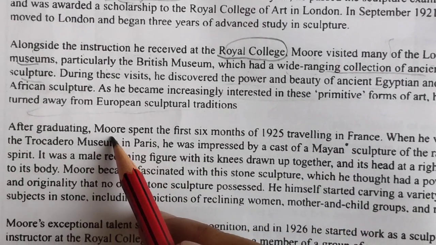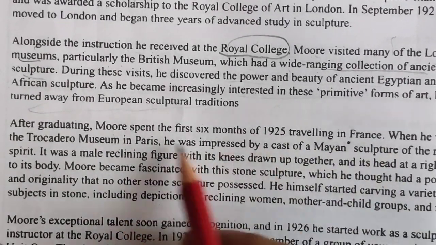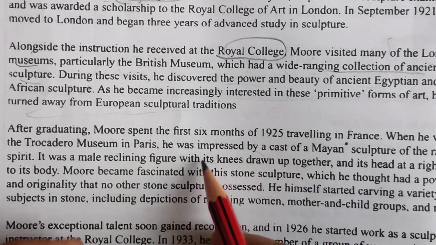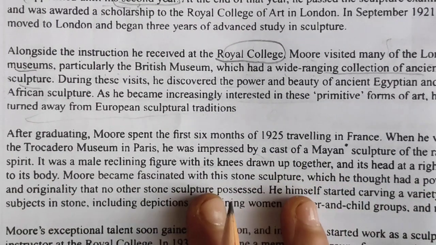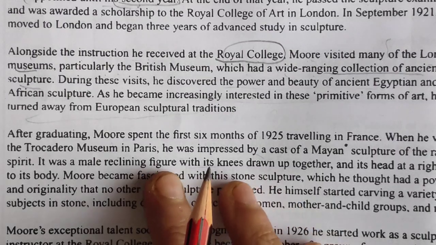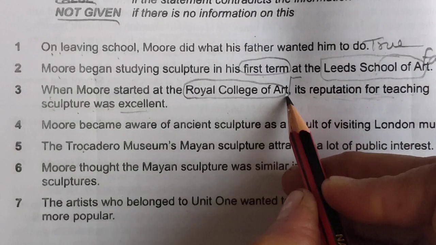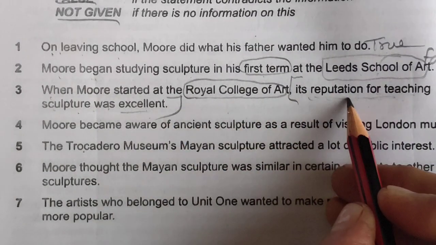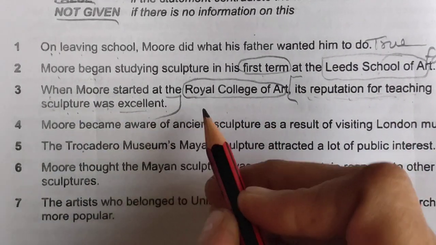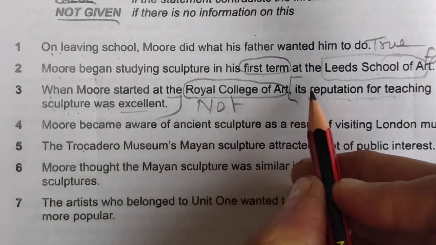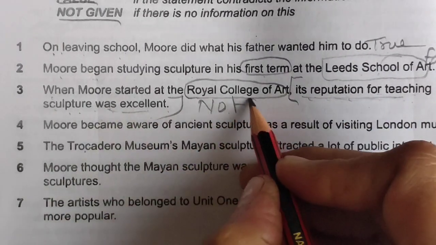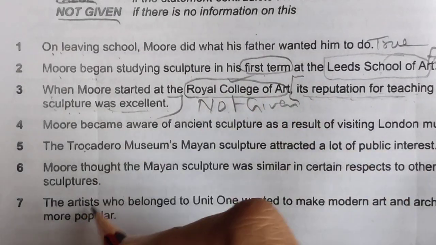After graduating, Moray spent his first 6 years in France, when he visited... So till here, in the next paragraph also, they are talking about museums and so on. So it means the answer is not given. This portion is not given: its reputation for teaching sculpture was excellent. That's why it is not given. I couldn't find this portion. Not given. Okay, this we have found.